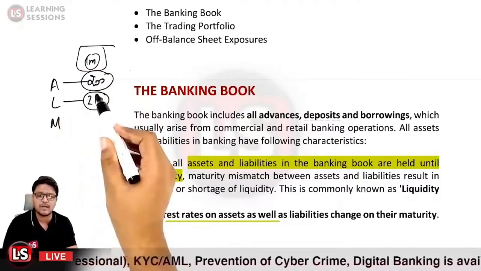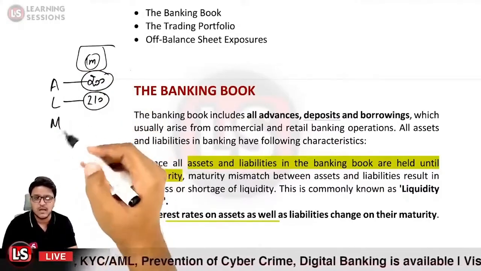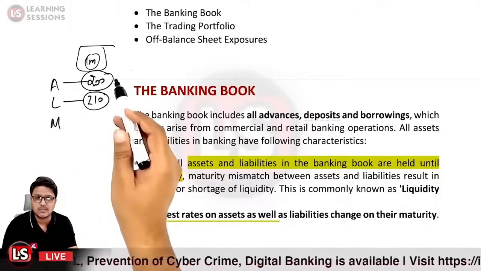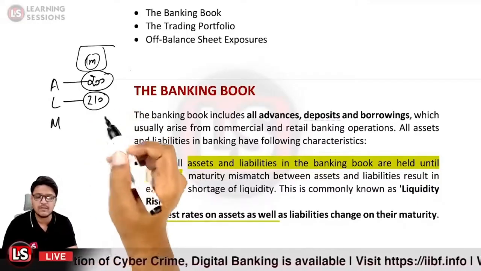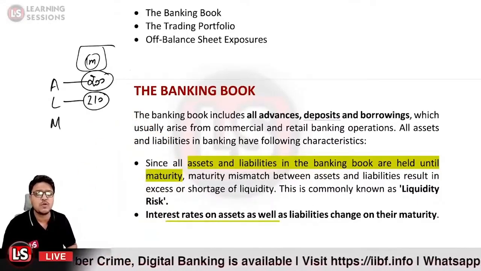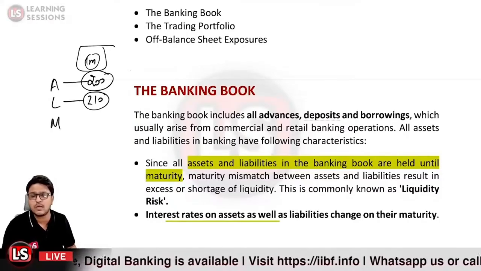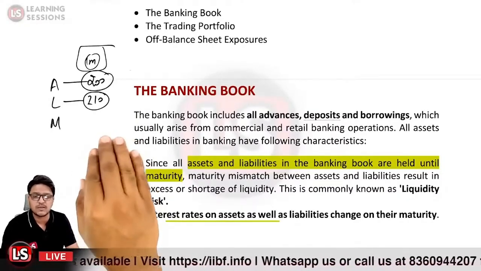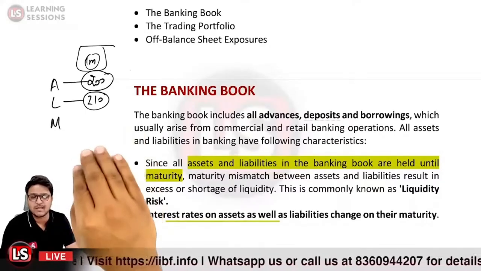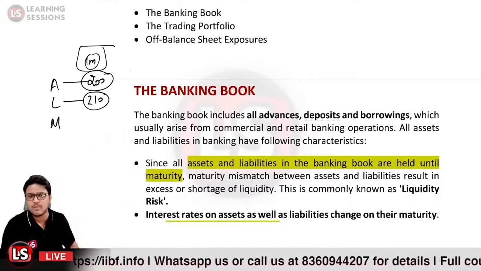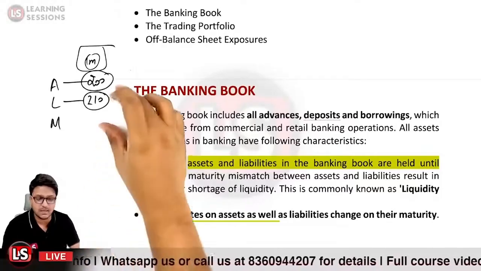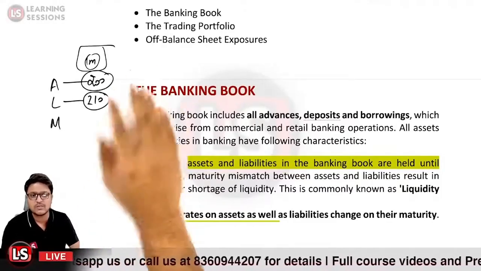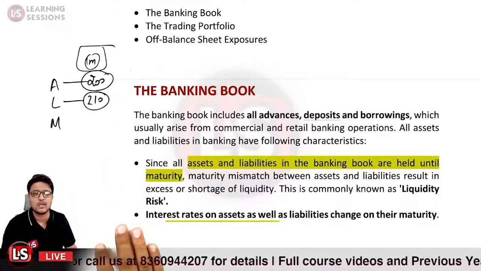You have different maturities under this particular time horizon, for the assets and liabilities, so you have a mismatch in between. So this is commonly known as what? This is related to the liquidity risk, because if there is a shortfall, a shortage of liquidity, in that case you must borrow from the market itself so as to cover the difference between these two. So that is related to the liquidity risk.